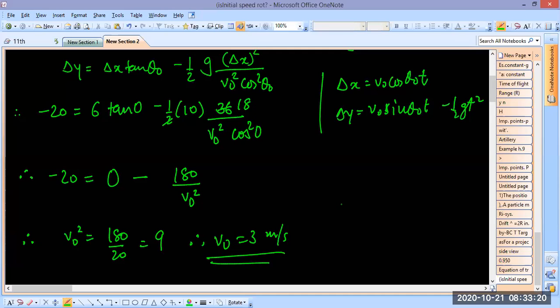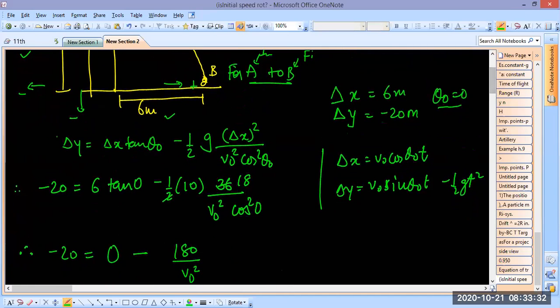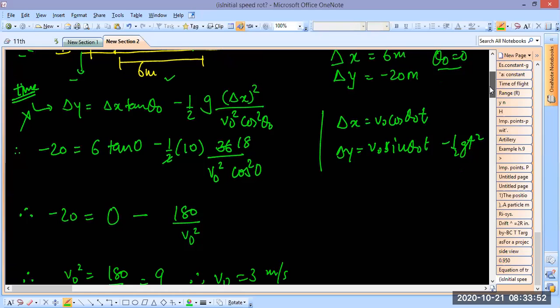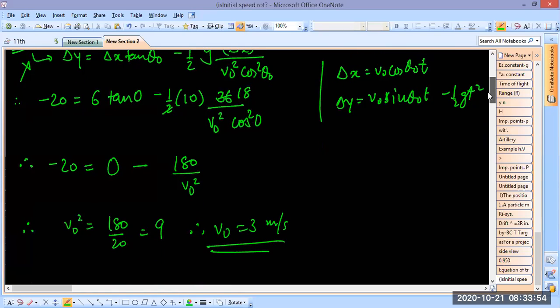All right, so we have got this. I'm not saying this has to be easier or anything, right? But the equation of trajectory helps when you are not interested in knowing time or time interval. Think about it, there is no t in it, right? So wherever you don't want to know the time or it is not given, then you could use this. It's like the third equation of kinematics, where also time wasn't needed.